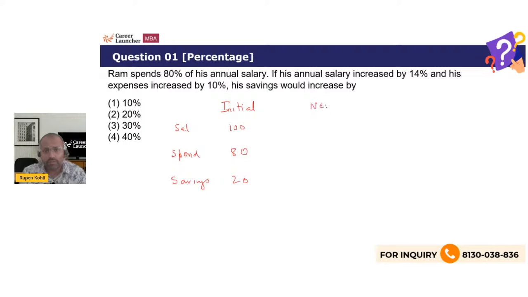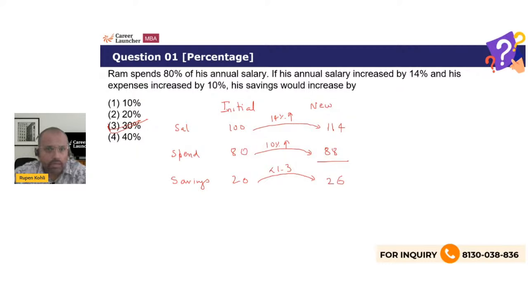Now in the new scenario, what happens? His salary increases by 14%. So 100, 14% increase, 114. And expenses increase by 10%. So 80, 10% increase, 88. Okay, so therefore we can find the difference to be the savings, 114 minus 88, which is what? 26. So if it is 26, it means that from 20, how much percentage increase? 20 into 1.3 is 26. So it's a 30% increase, obviously, right? So the problem becomes simple when you assume the values, right?